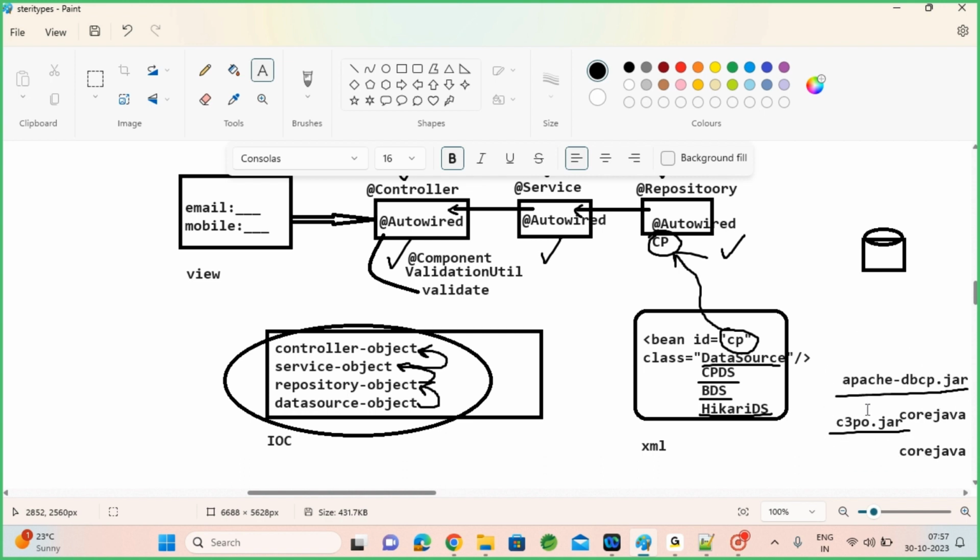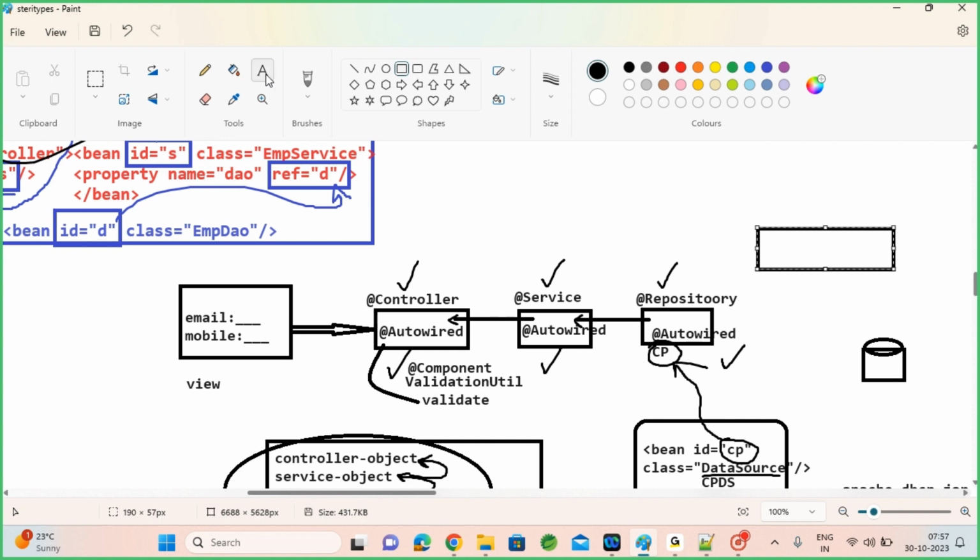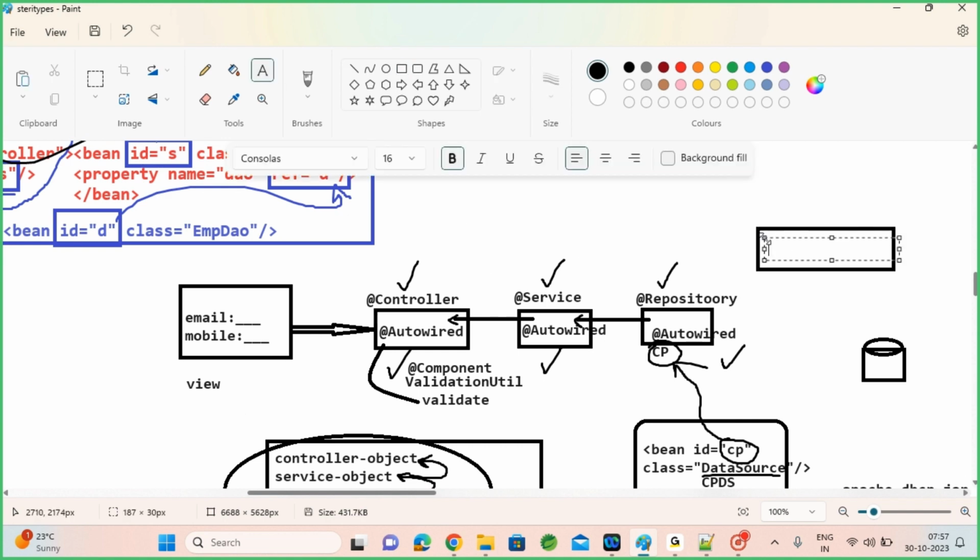So these all are predefined classes from third party libraries. That is what I want to use in my application to create connection pools. Connection pool is nothing but creating n number of connections at a time as a pool. We will discuss it later, but just assume that.